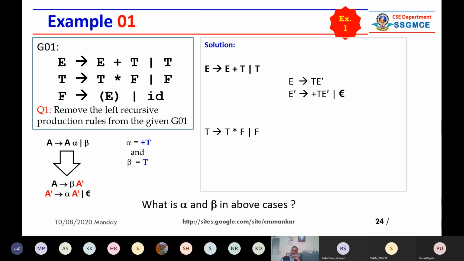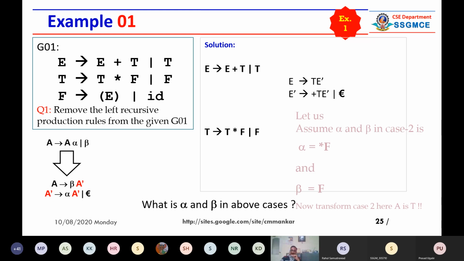I hope you are getting this. So in this way, from these two production rules, we have generated three new production rules. Here you will find that E generating T capital E dash is not a left recursive production. This is a simple production rule. Again, E dash is generating plus T E dash: plus is a terminal symbol, T is a non-terminal symbol, E dash is a non-terminal symbol. This is the second production rule, and again E dash giving epsilon is there. So total three production rules are generated here.